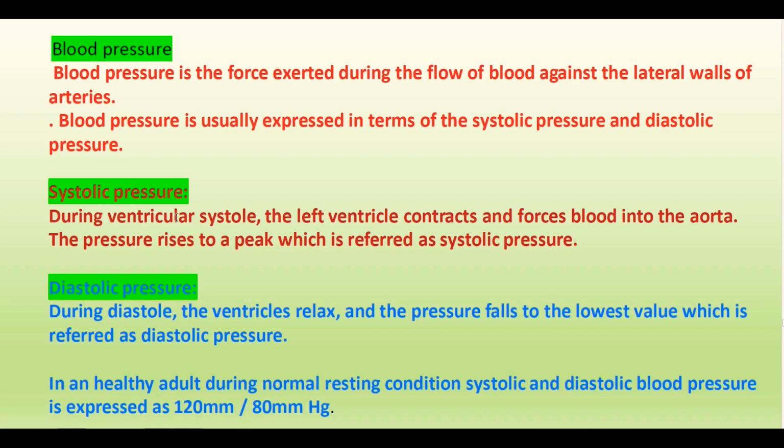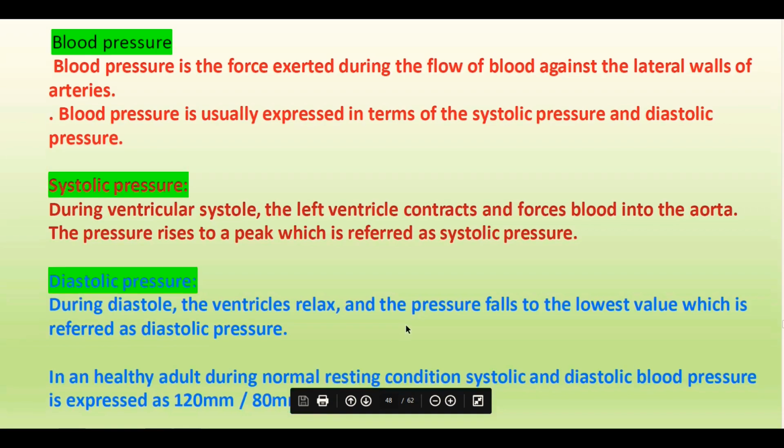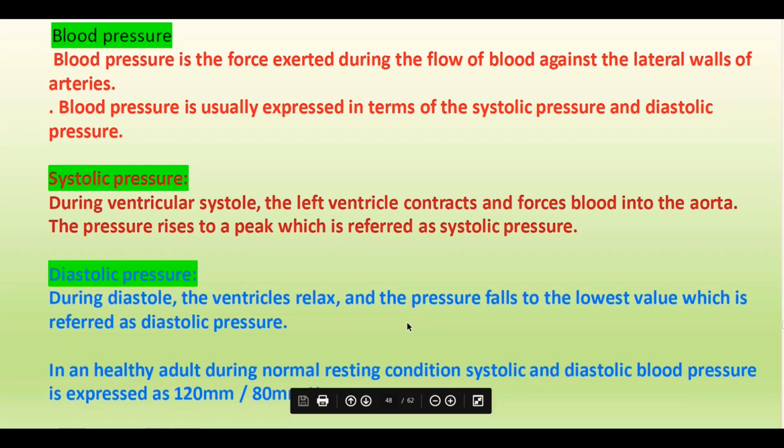Next we have the diastolic pressure. During diastole, the ventricle will relax. The pressure falls to the lowest, which is referred to as diastolic pressure. So in a healthy adult individual, in the normal resting condition, the systolic and diastolic pressure is expressed as 120 mm